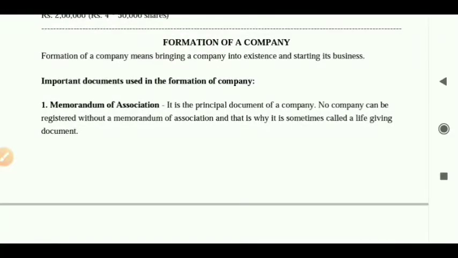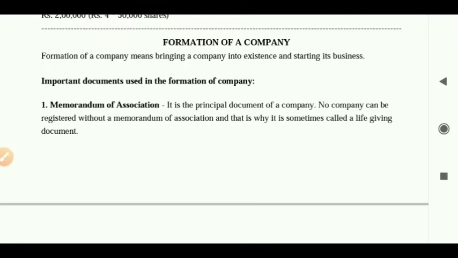Formation of a company. Now formation means what? Creating a company, bringing a company into existence and starting the business, isn't it? Basically there are 4 steps of formation of the company.